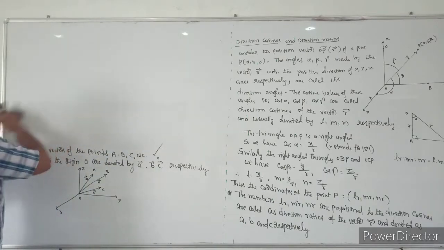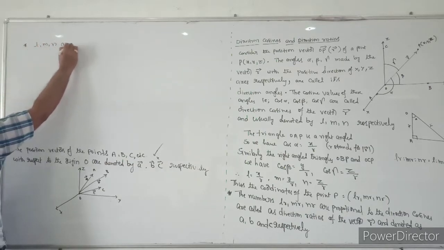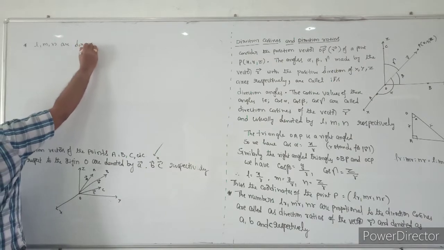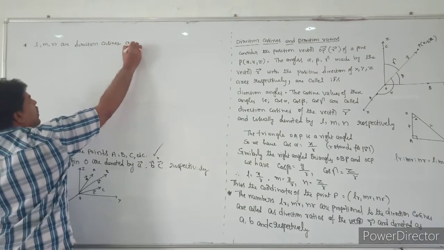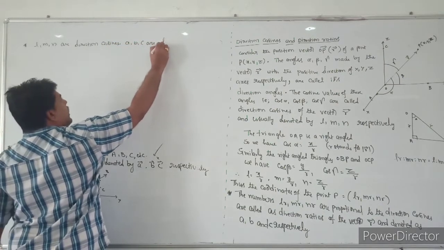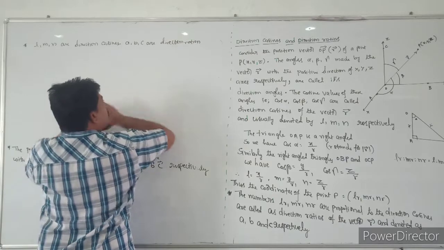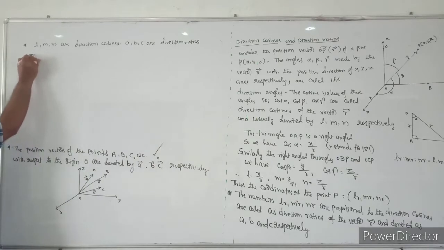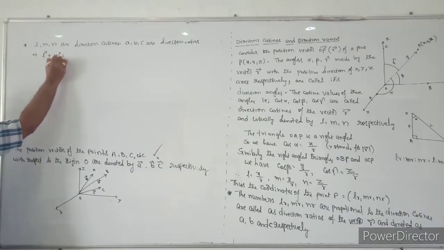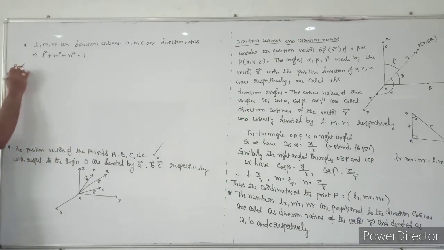One important condition is: if l, m, n are direction cosines and a, b, c are direction ratios, then l square plus m square plus n square is equal to 1. l square plus m square plus n square will become 1. See that here. So the proof of this one.